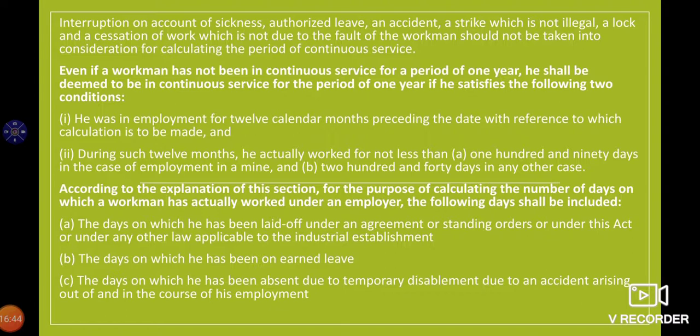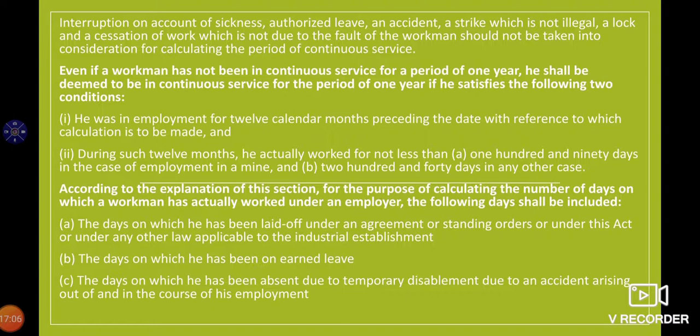So even if a workman has not been in continuous service for a period of 1 year, he shall be deemed to be in continuous service for the period of 1 year if he satisfies the following two conditions. So there are two conditions. If the workman satisfies these two conditions, then he shall be deemed to be in continuous service. Now let us see the conditions.